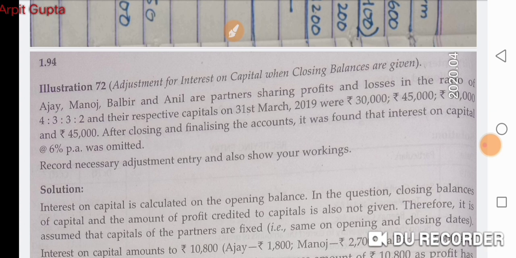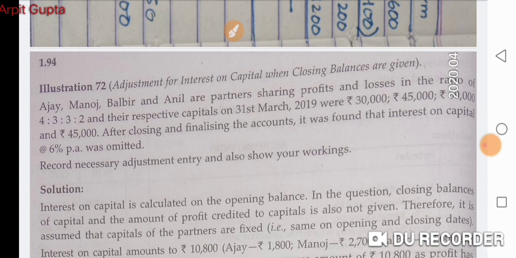It is written that Ajay, Manoj, Balbir and Anil are partners. Ratio is 4:3:3:2. Capitals are 30, 45, 60 and 45. After closing and finalizing the accounts, it was found that interest on capital at the rate of 6% per annum was omitted.